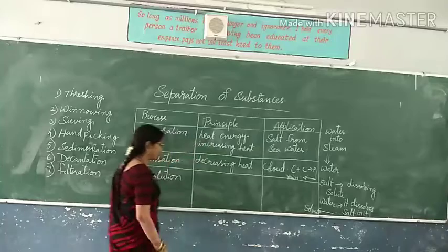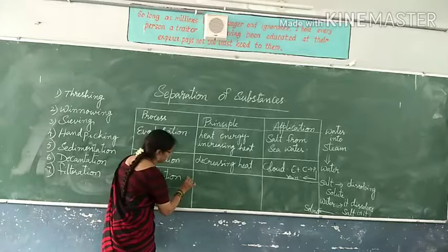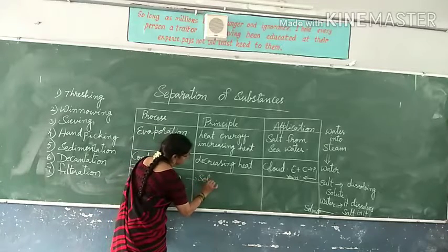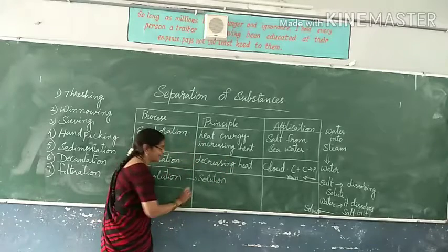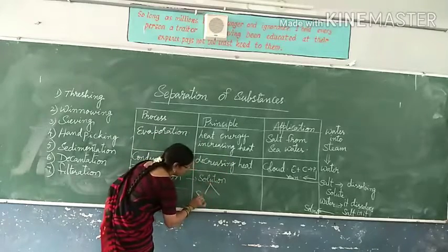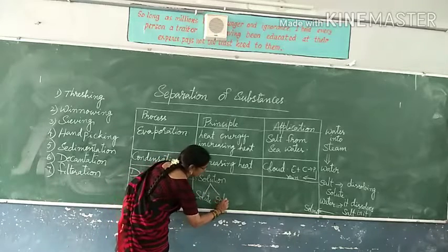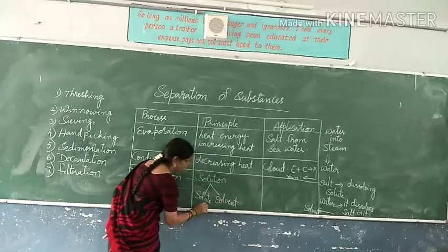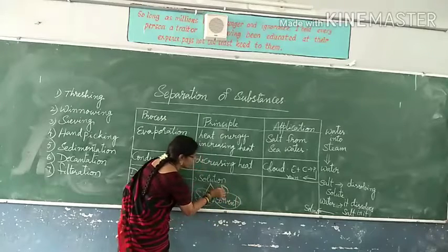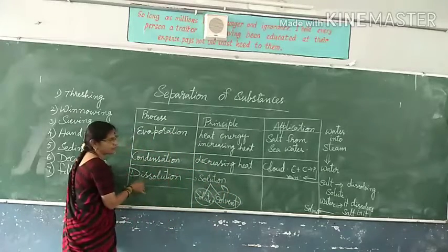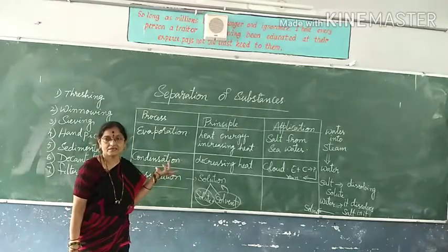So when the dissolution process is occurring, what is forming? A solution is formed. What does a solution contain? Solution contains two things: one is solute, the other one is solvent. You can write solute plus solvent gives solution. The process is dissolution.